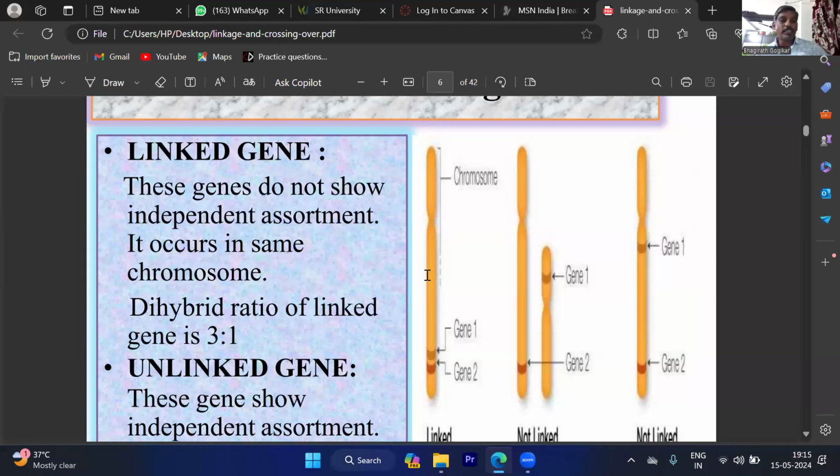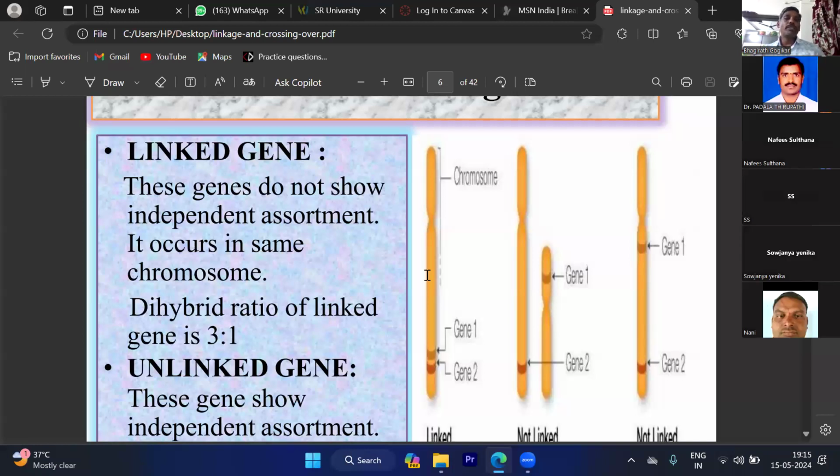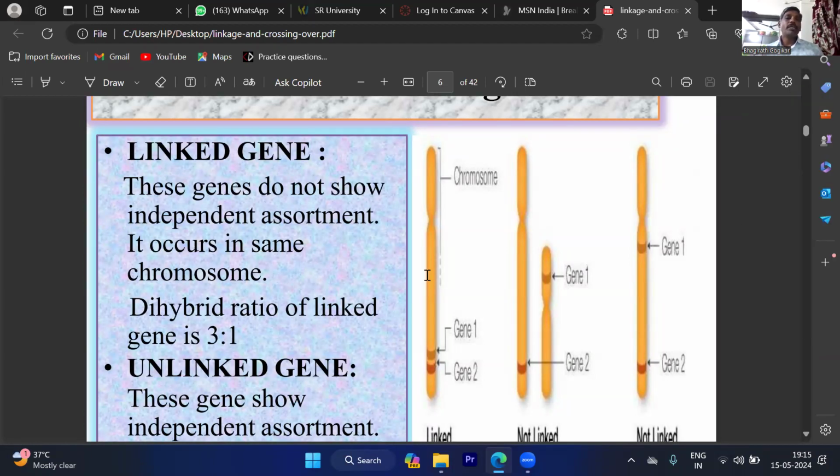అక్కడ లింక్డ్ జీన్స్ అనే దానికి స్కోపే లేదు. ఎందుకు లేదు? మెండల్ అబ్జర్వ్ చేసిన 7 జతల లక్షణాలకు సంబంధించిన జన్యువులు ఎక్కడున్నాయి? ఆన్ డిఫరెంట్ క్రోమోజోమ్స్ మీద ఉన్నాయి. కాబట్టి డిఫరెంట్ క్రోమోజోమ్స్ మధ్య ఉన్నటువంటి జన్యువుల మధ్య there is no scope for linkage. That's why they segregate separately and easily, and they randomly unite and form different gametes. But here it is not like that. These genes do not show independent assortment. It occurs in the same chromosome.